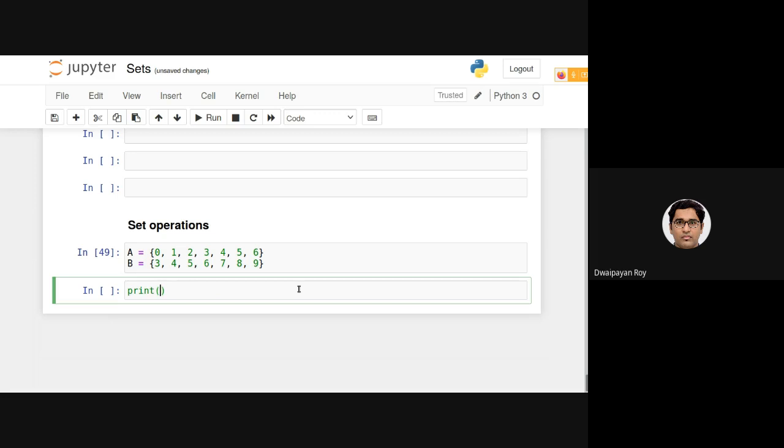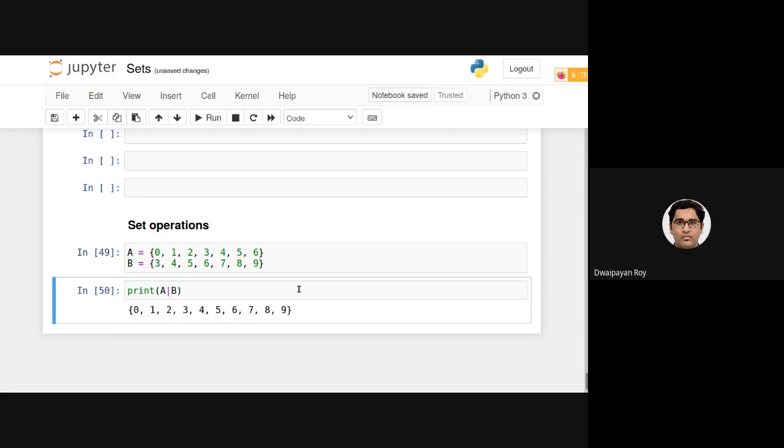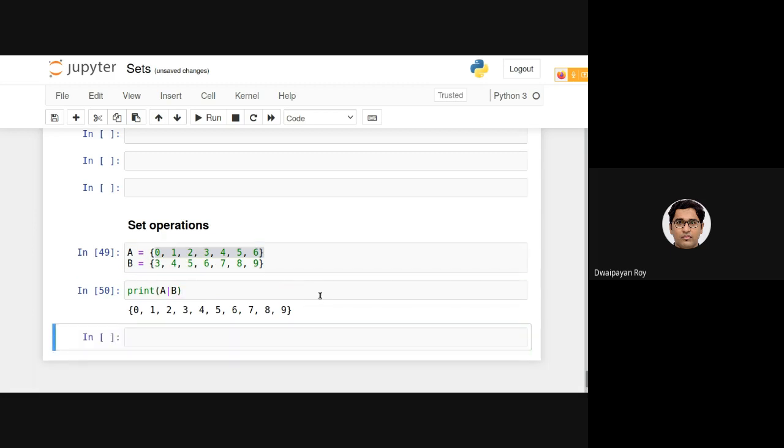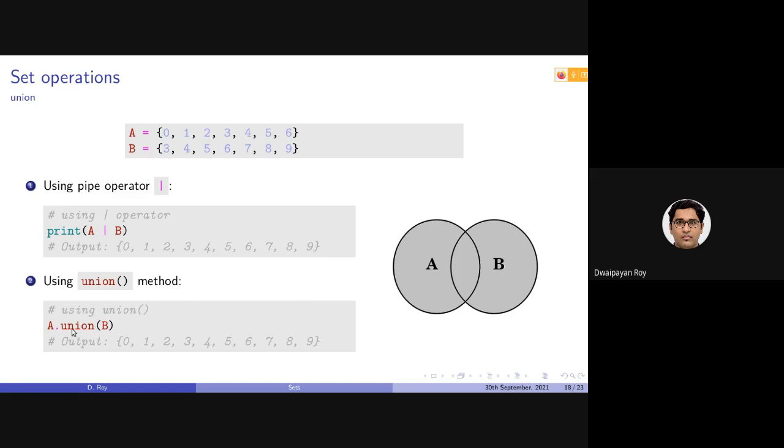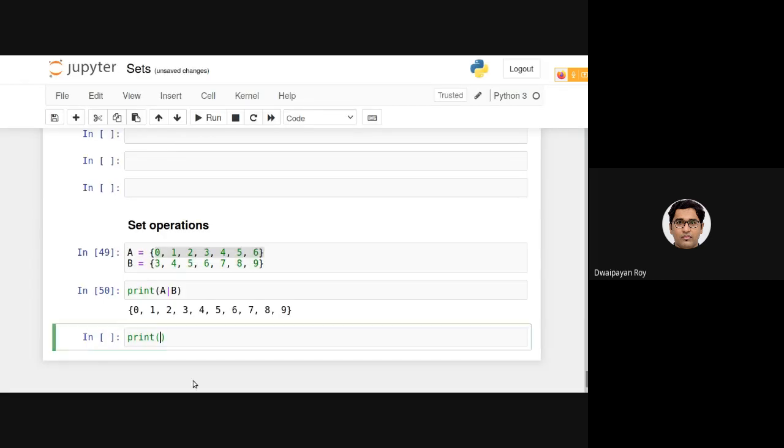So if I write this, it will provide us with the union of these two sets. And this is equivalent to writing this statement. Here, note that union takes only one parameter, which is a set, and it is invoked by another set.